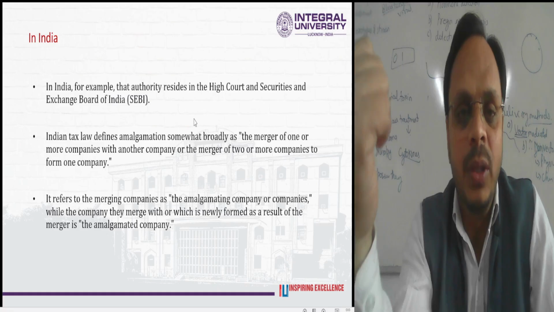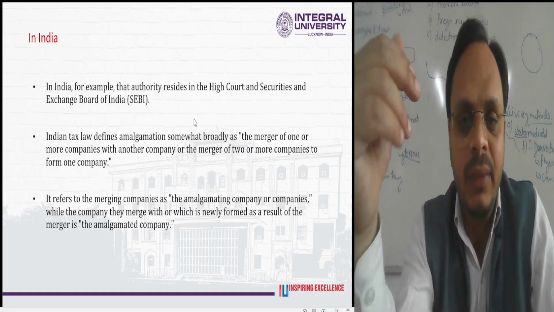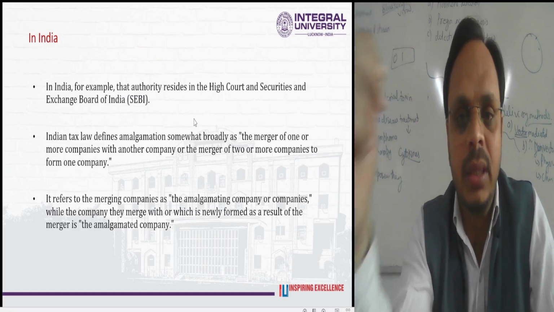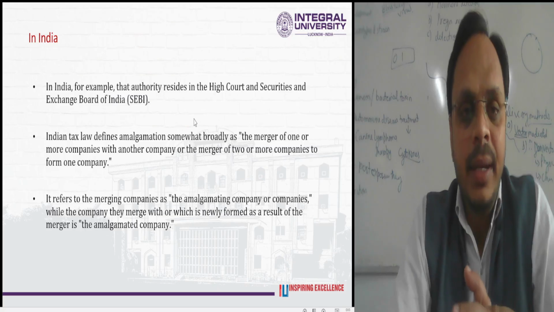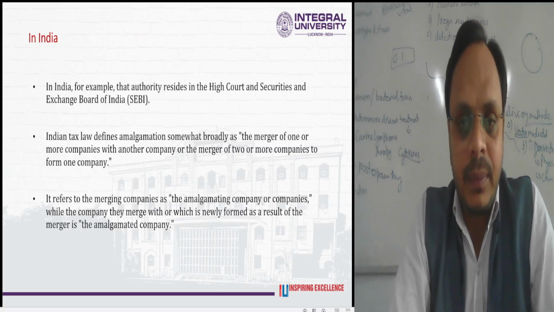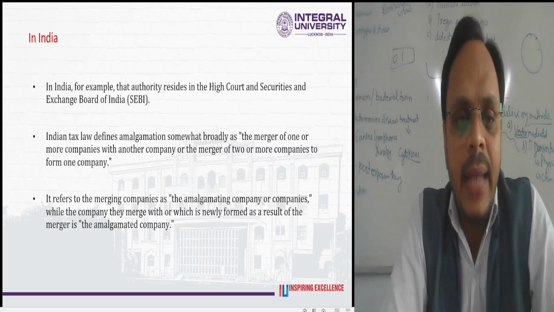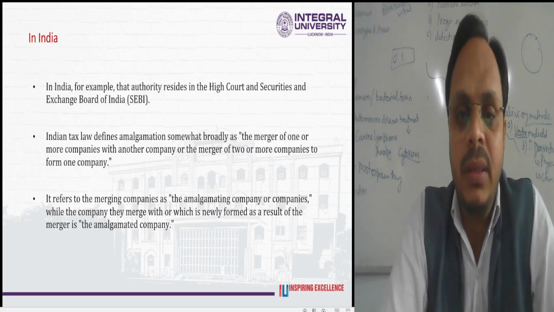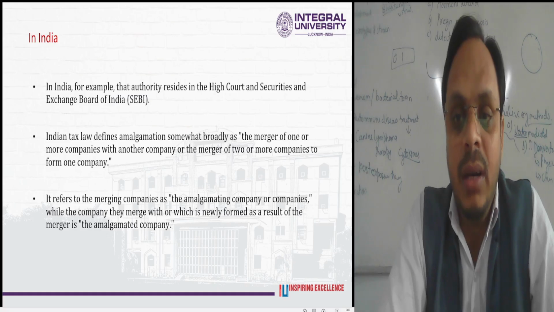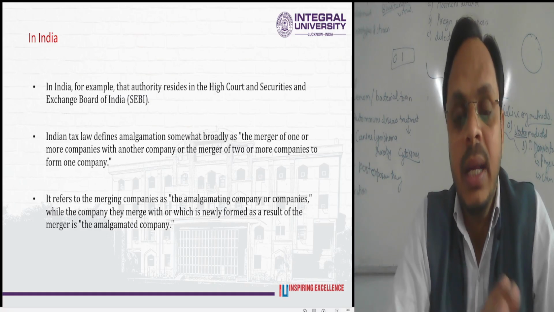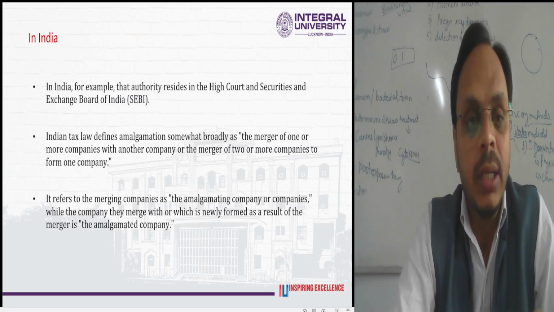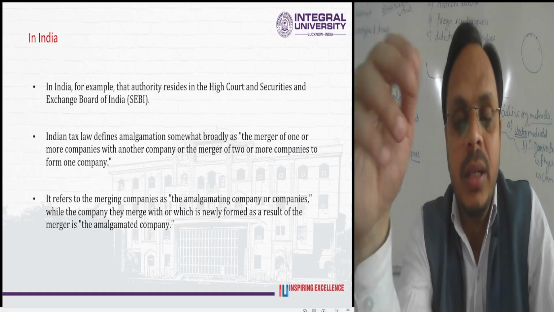SEBI is responsible for all kinds of phenomena, for example amalgamation, merger, acquisition, or something else. Indian tax laws define amalgamation somewhat broadly: for example, the merger of one or more companies with another company, or the merger of two or more companies to form one new company.